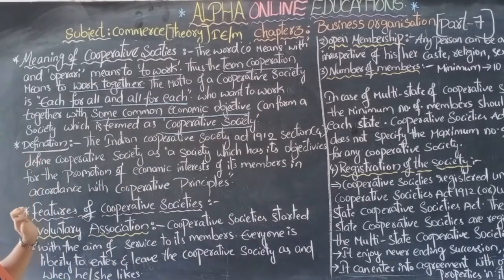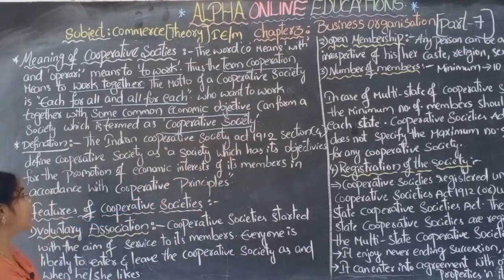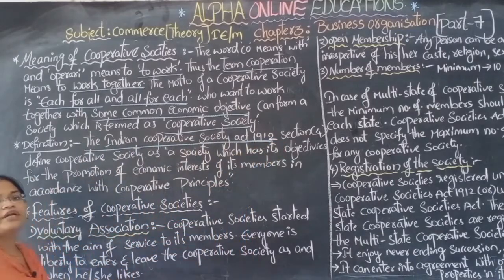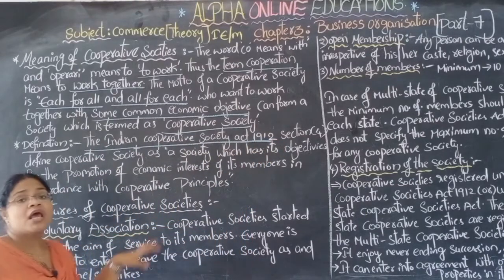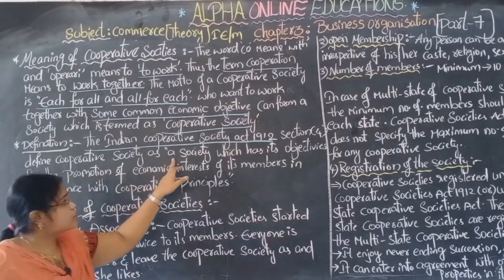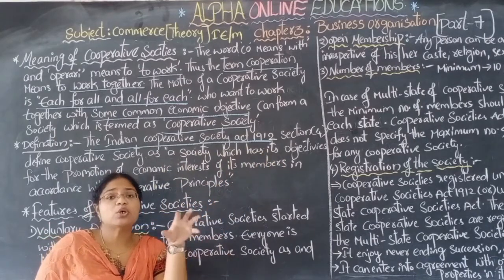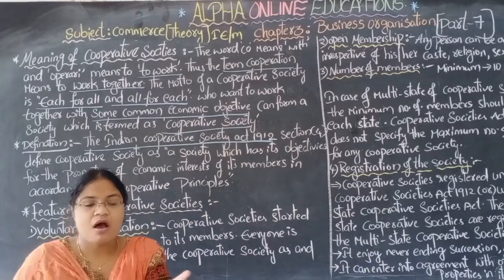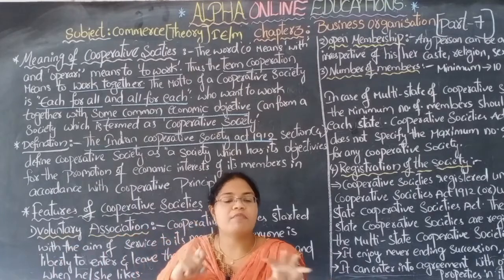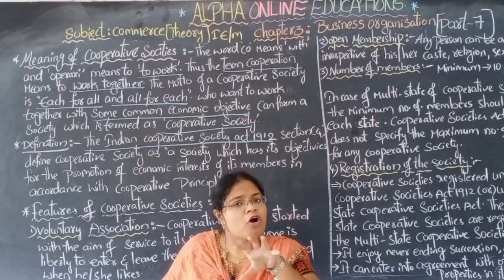Definition. Let us see the definition. The Indian Cooperative Societies Act 1912. According to it, a cooperative society means a society which has certain common objectives. How many members are there? All those members have an equal common objective.